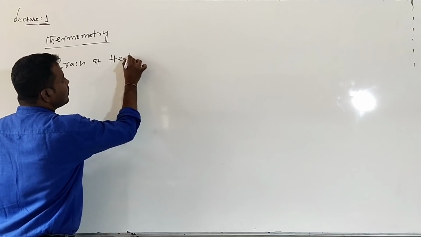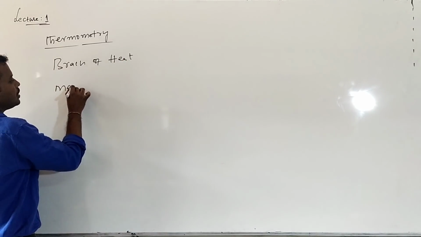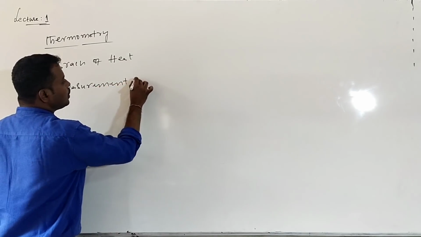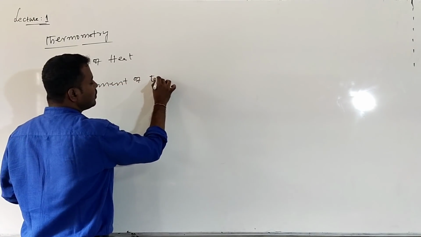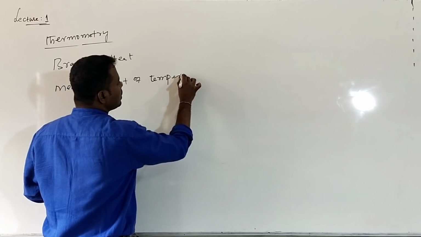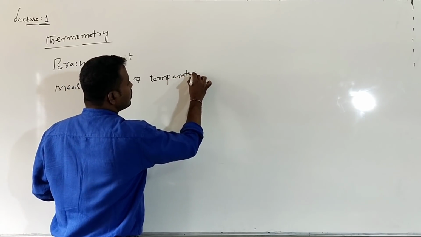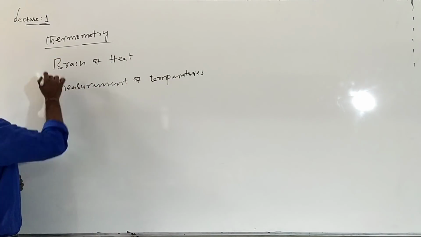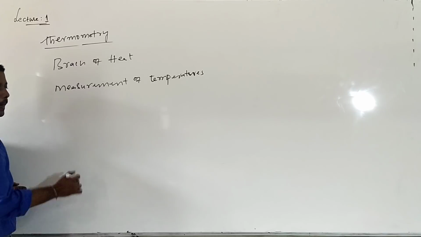What does it deal with? Measurement of temperature. How to measure temperatures, we will get in this branch. So that is the definition for thermometry.